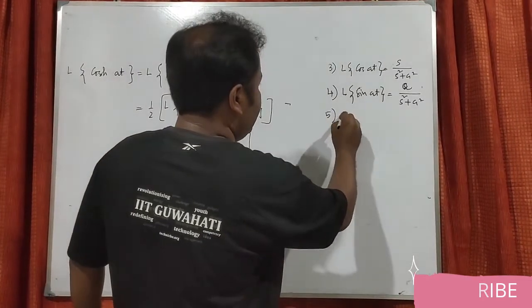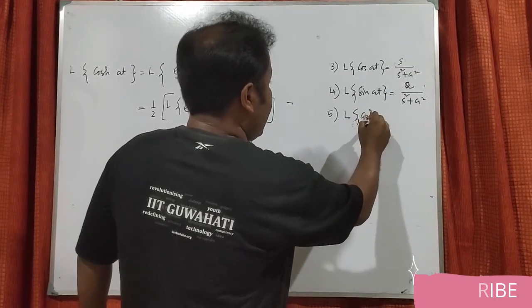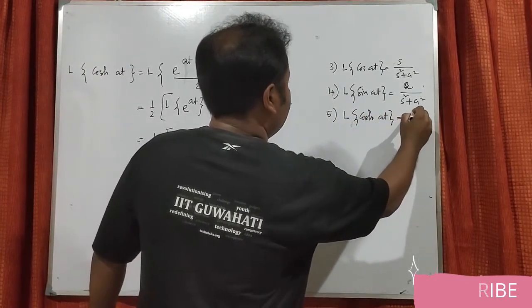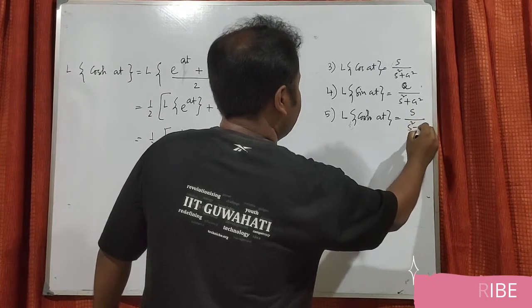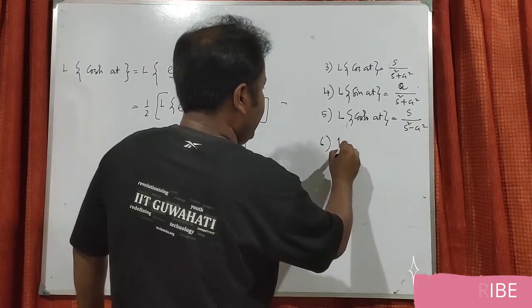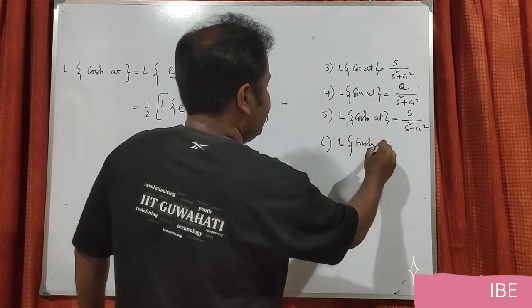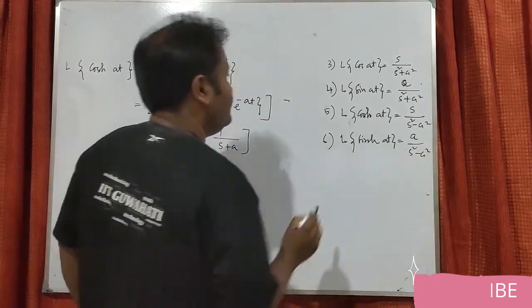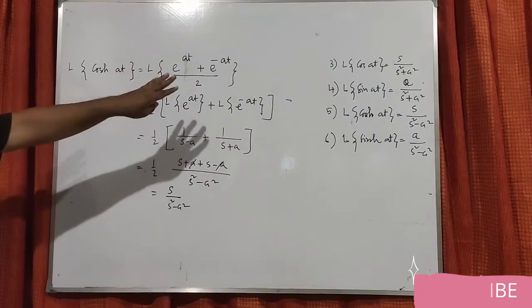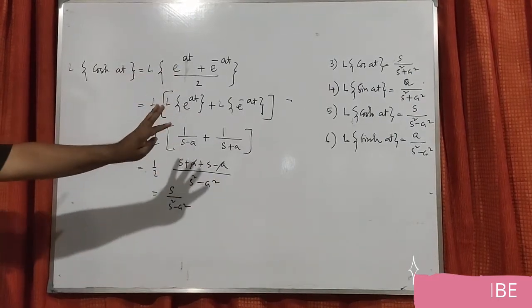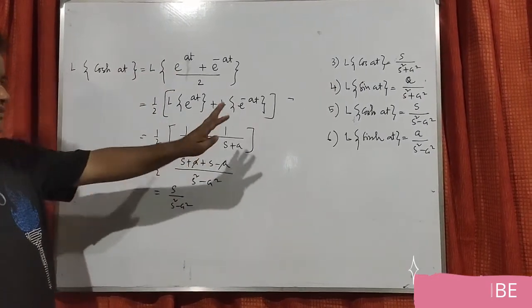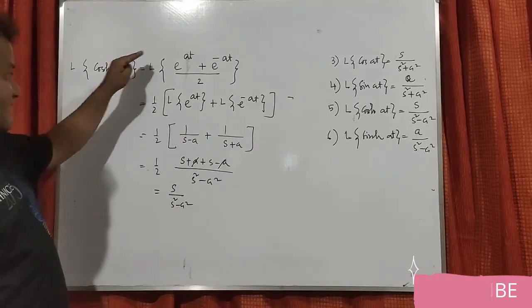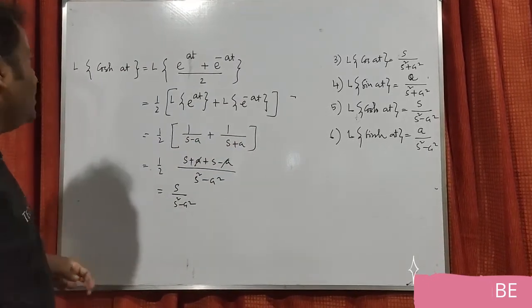So here we get L of cos hyperbolic at equals s by s square minus a square, and L of sine hyperbolic at equals a by s square minus a square. So basically we have seen that these formulas are more or less similar. I would request the students to try to remember this and practice the derivation so that you will never forget it.